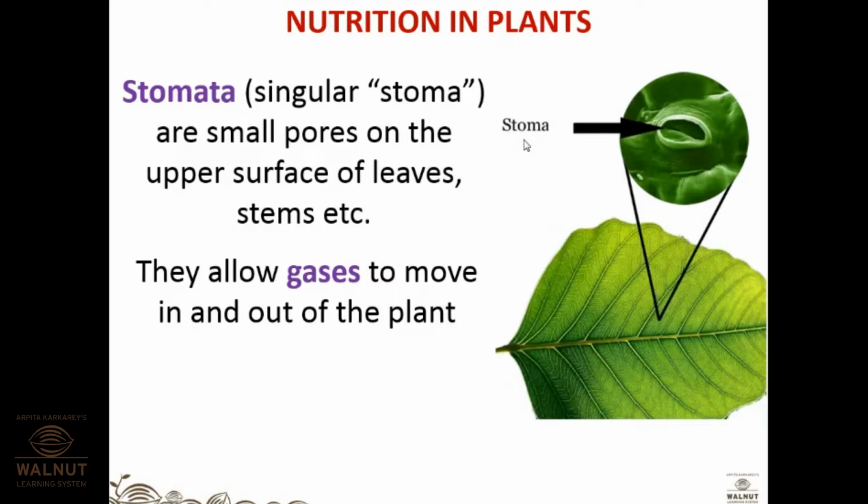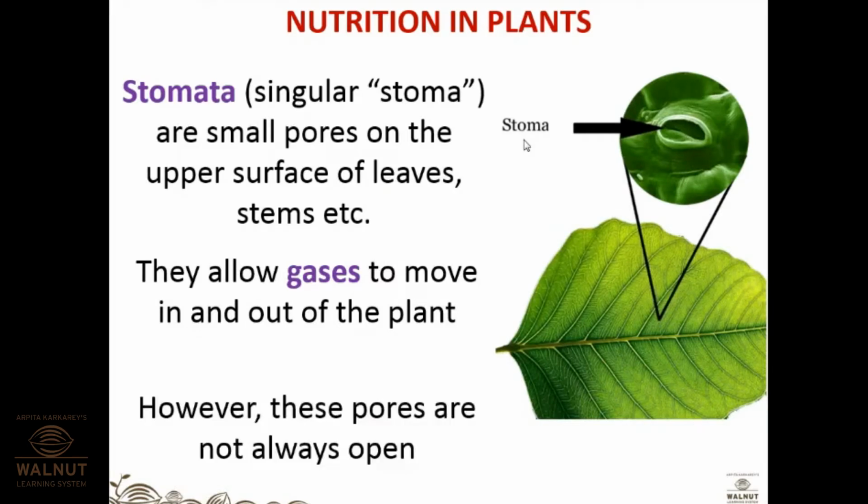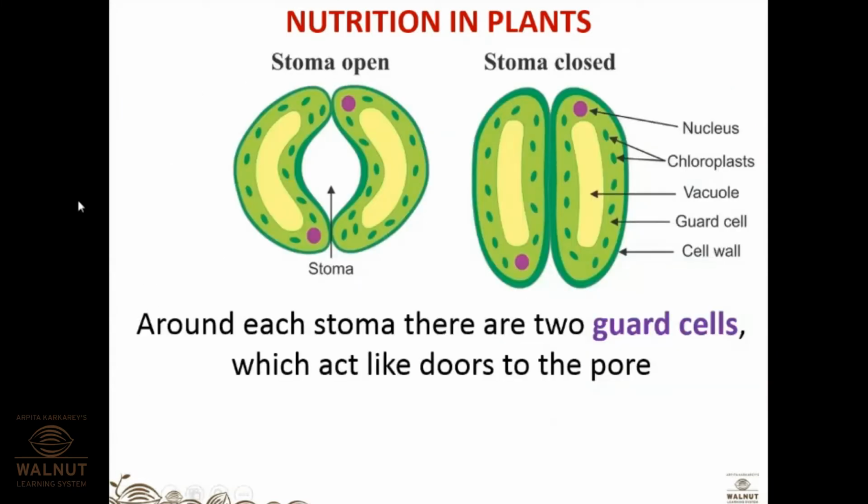They allow gases to move in and out of the plant. That is one of their roles. However, these pores are not always open. So this is a structure of stomata. This is a stoma, that is a pore that is open, and this is a closed stomata. What all can you see? You can see chloroplast, a vacuole, a guard cell, and cell wall.